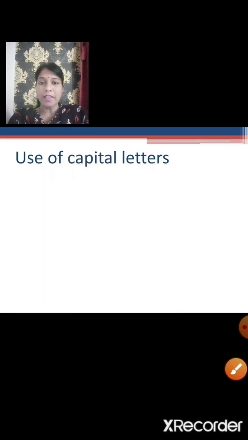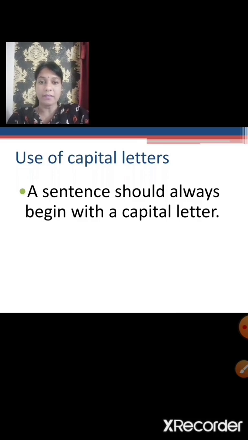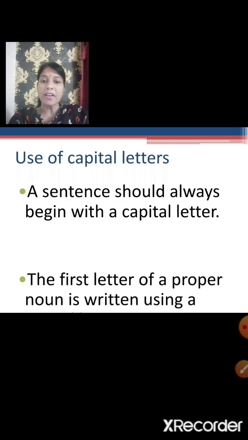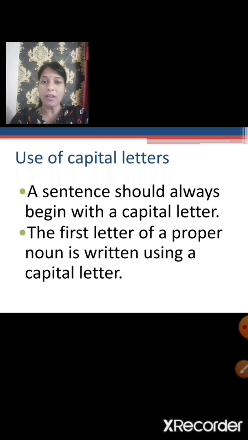Now, use of capital letters. A sentence should always begin with a capital letter. Remember this, children, this is very important. Whenever you are writing a sentence, the beginning of a sentence should always be in capital letter. The first letter of a proper noun is written using a capital letter. We also use capital letters for proper nouns. What are proper nouns? Proper nouns are special names given to a person, place, animal or thing.